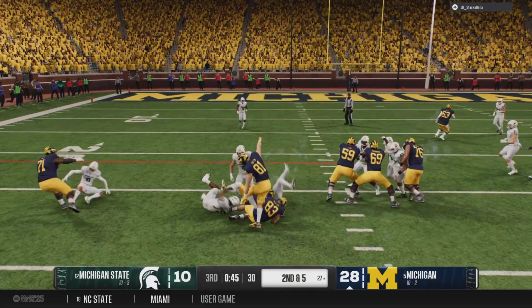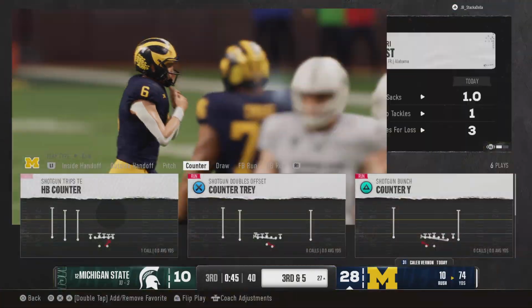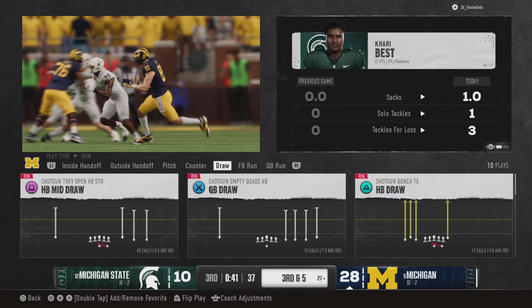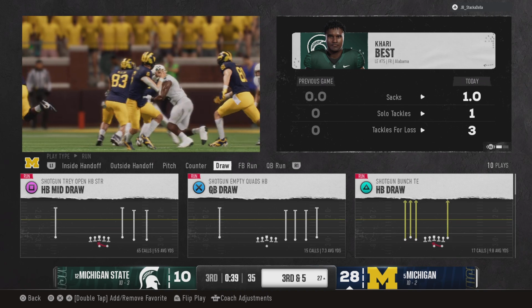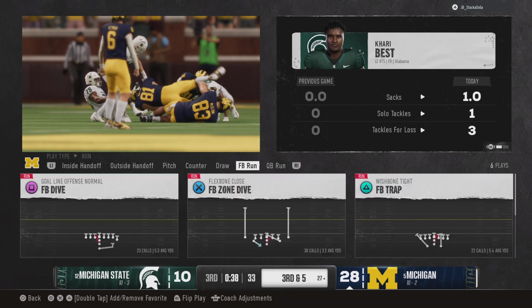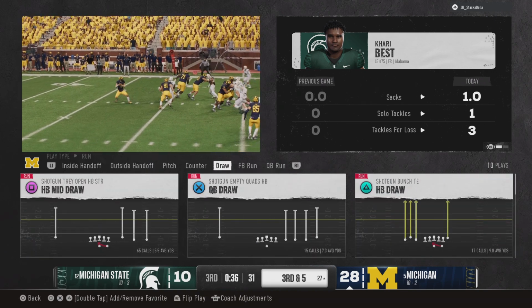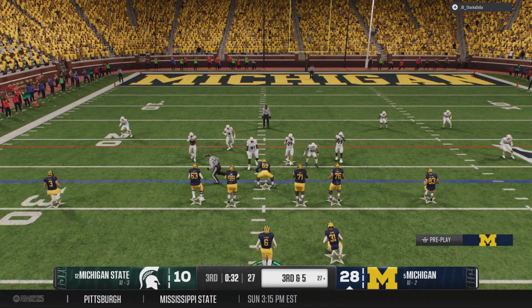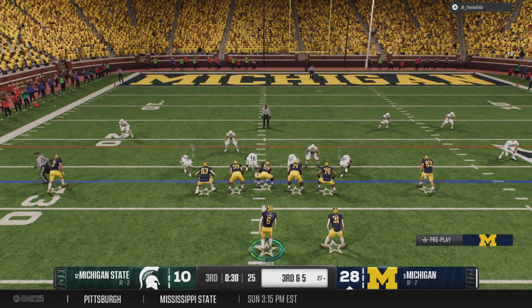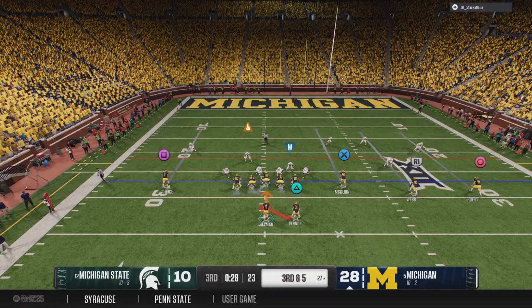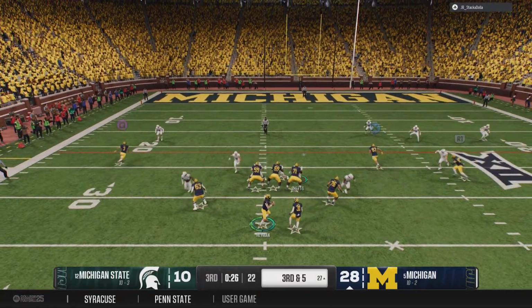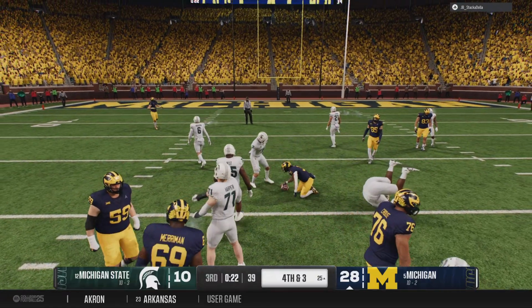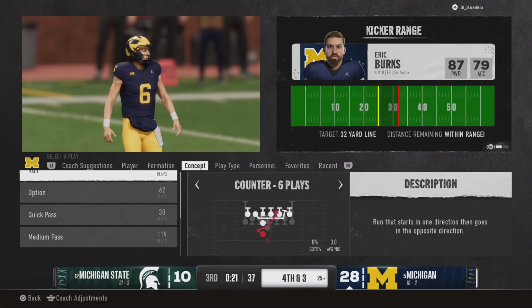Handoff here from the shotgun. Stopped right there at the line, no gain. That back just had nowhere to go. Got to give credit to the defense and their run fits on that play. So let's see what the play caller likes here on 3rd and short from the +27. And they'll run it with the draw play. Only gets a couple of yards there. It'll bring up 4th down.